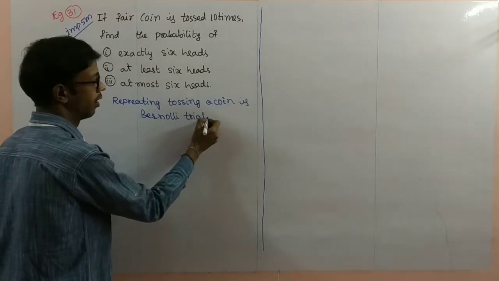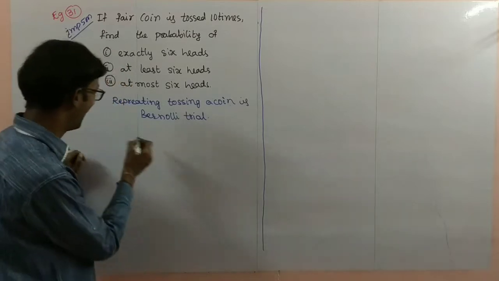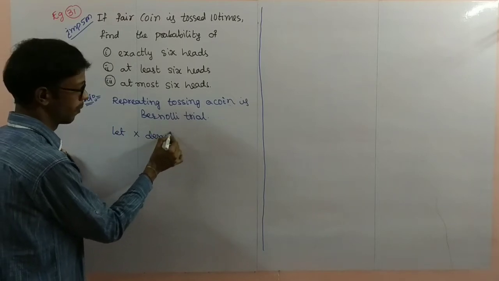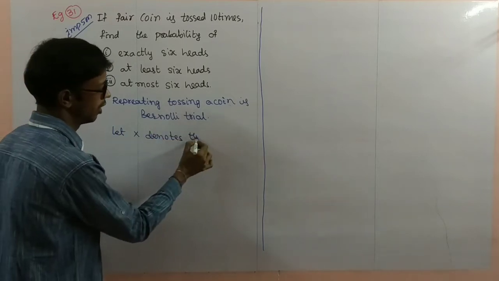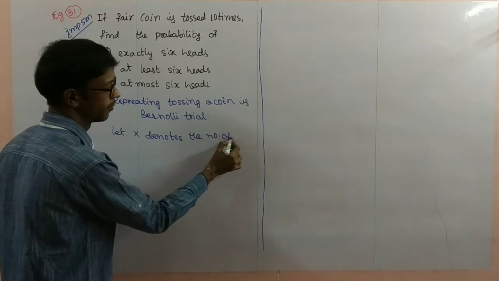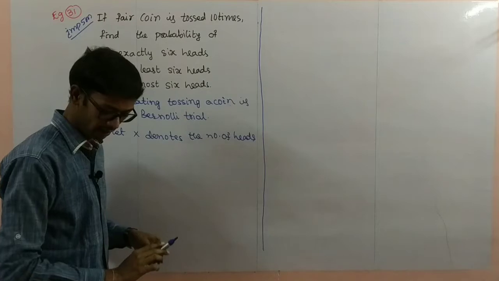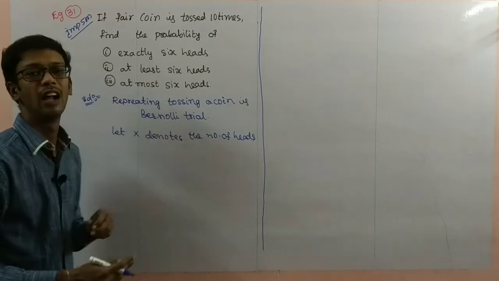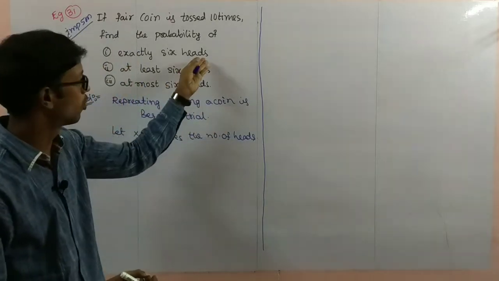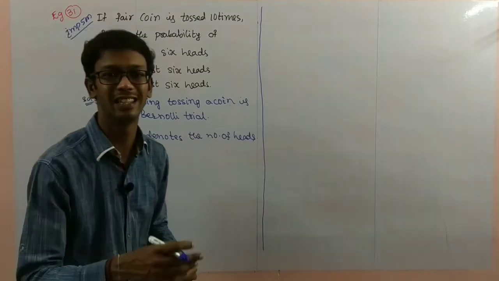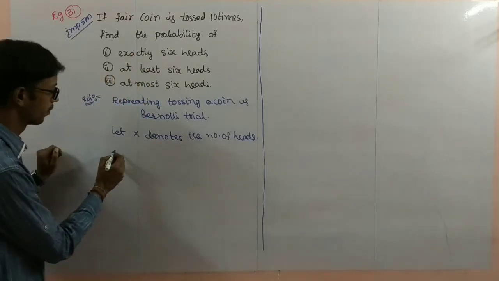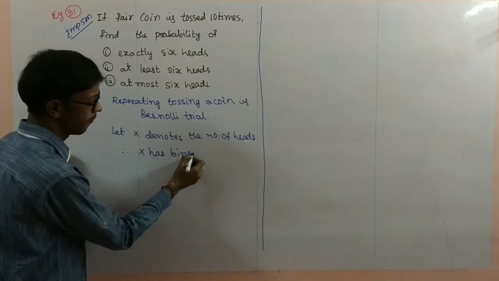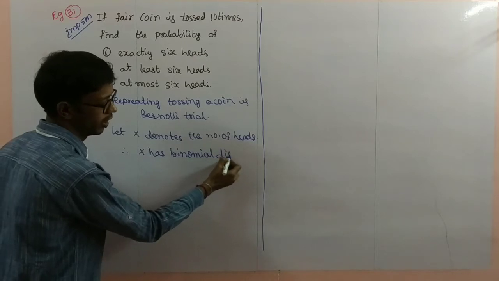Now let X denote the number of heads. Here, the question asks about heads, and getting a head is a success. Therefore X has a binomial distribution